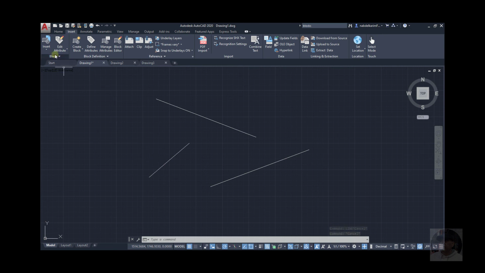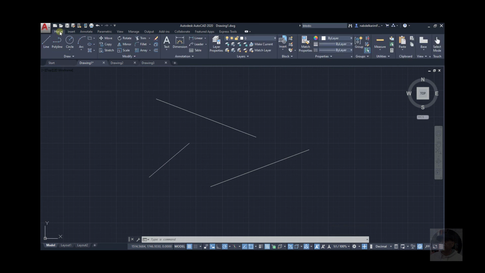For example, go back to the Home tab and click on line, or just start typing line in the command line. Click on line. Now it's prompting you to specify the first point. So here is the first point.